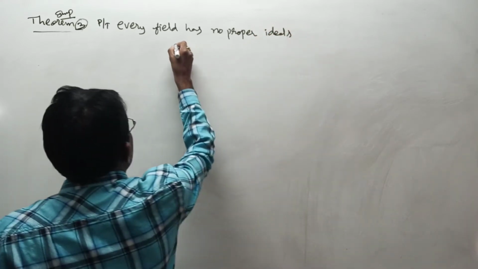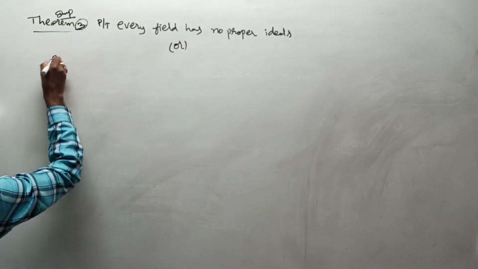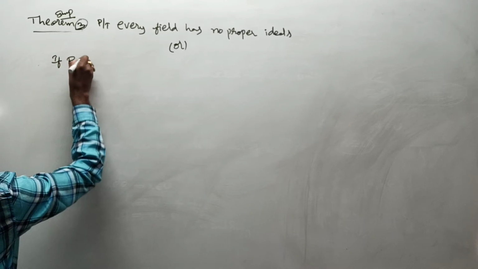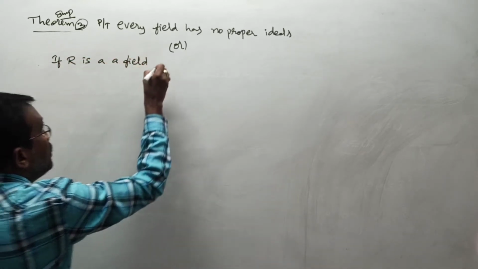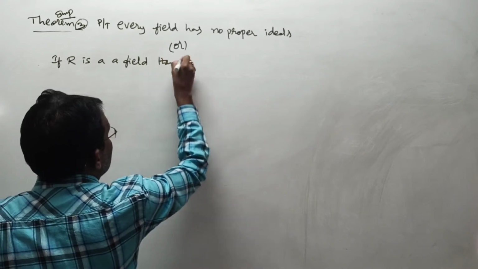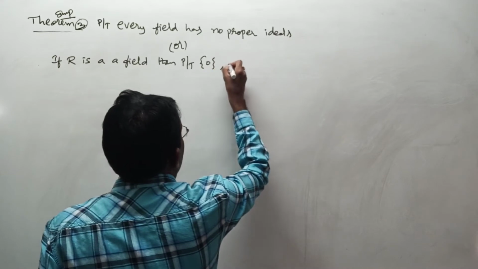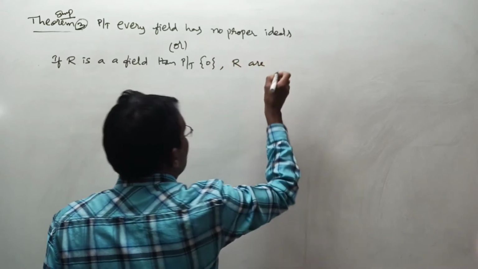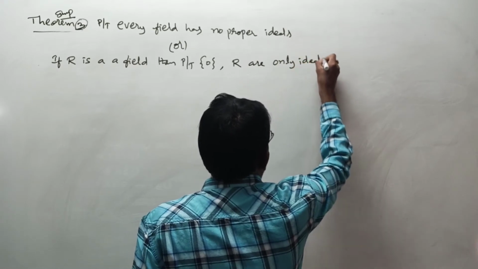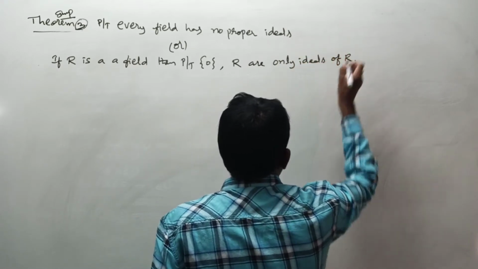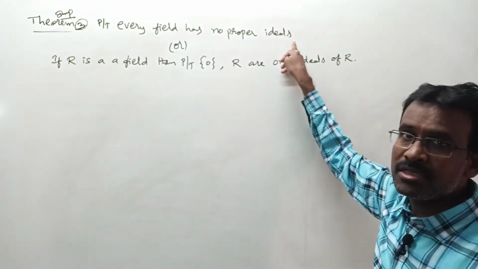Or the same statement you can proceed like this: if R is a field, then prove that singleton 0 and R are the only ideals of R. This is your new statement. Both are one and the same. Every field has no proper ideals.